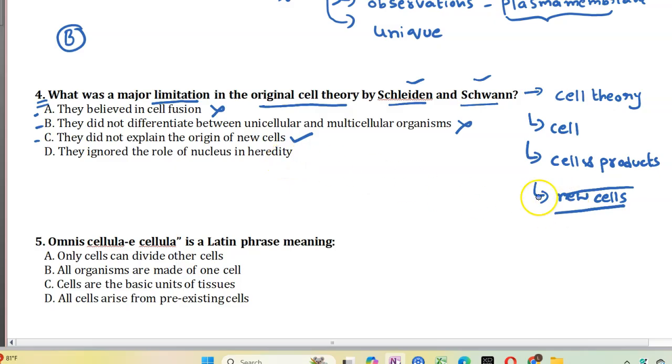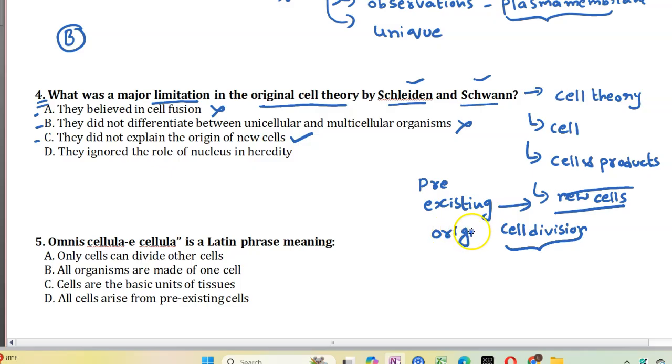This is the correct option because new cells arise from pre-existing cells by means of cell division, and this was introduced in modern cell theory by Rudolf Virchow. Option D, they ignored the role of nucleus in heredity, is incorrect. Hence the answer is option C.